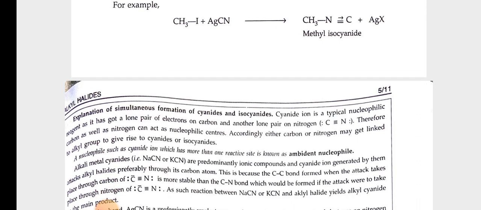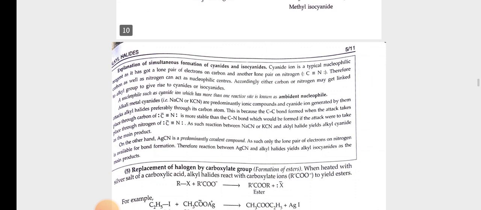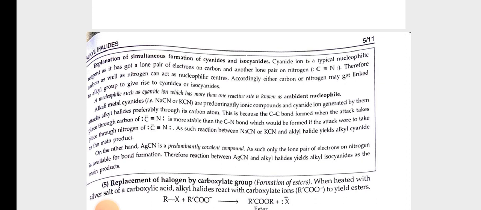Explanation of simultaneous formation of cyanides and isocyanides. The cyanide ion is a typical nucleophilic reagent as it has a lone pair of electrons on carbon and another lone pair on nitrogen. Therefore, carbon as well as nitrogen can act as nucleophilic centers. Accordingly, either carbon or nitrogen may get linked to the alkyl group to give rise to cyanides or isocyanides. A nucleophile such as the cyanide ion, which has more than one reactive site, is known as an ambident nucleophile.